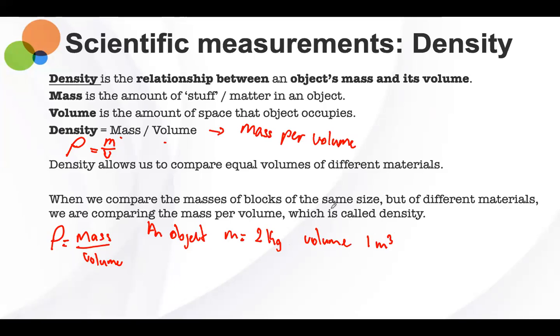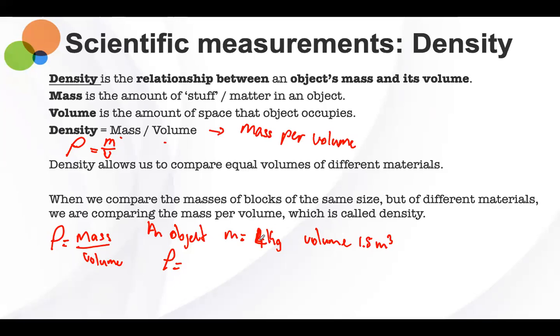Or let's say this is 4 kilograms, and let me change this to 1.5 meter cube. How do you calculate the density? How would you calculate density? It would be density equal mass over volume.